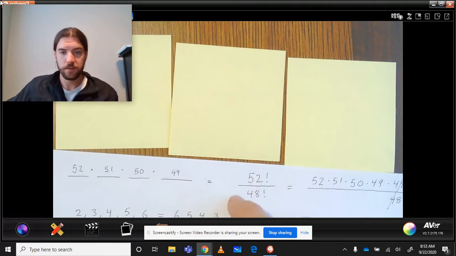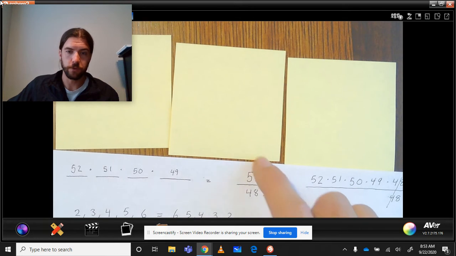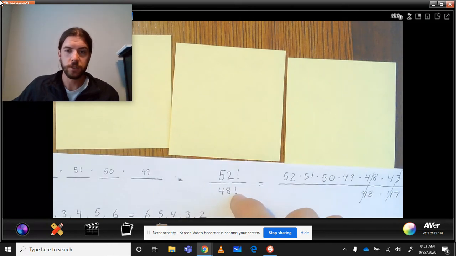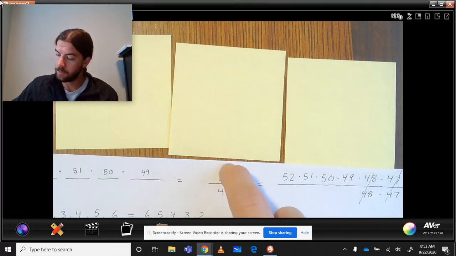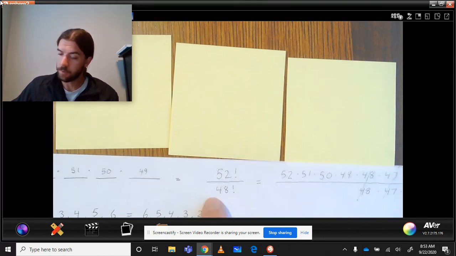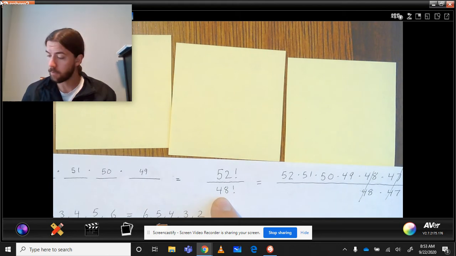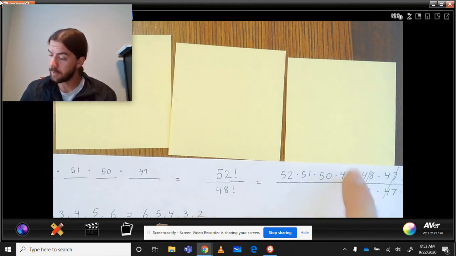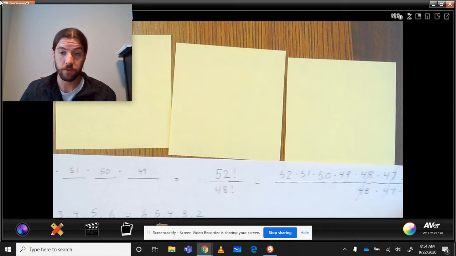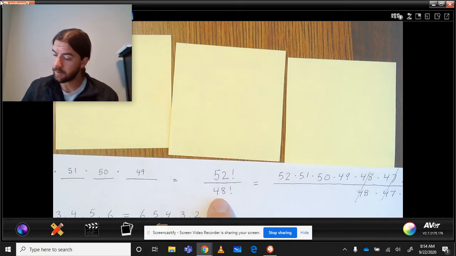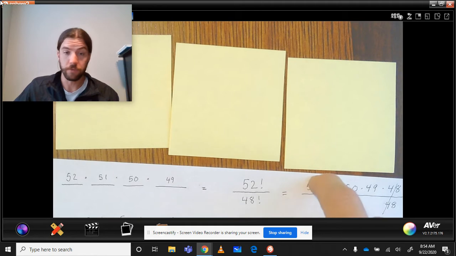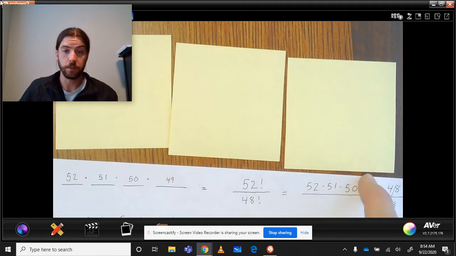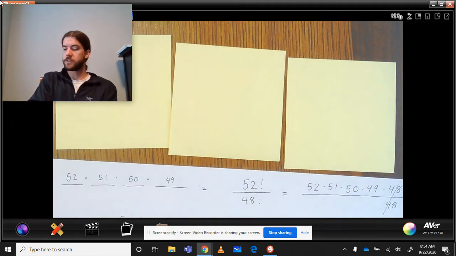So this division of factorials, 52 over 48, is just a way to say 52 times 51 times 50 times 49. It's a way to say that we're going to multiply everything from 52 through the number right above 48. We're going to get rid of all the numbers after 49. We're going to get rid of 48, 47, 46, 45, but we're going to be left with everything else that's higher than this number. So that's a way to suggest I start with 52 options, then I go to 51 times 50 times 49. Now, there's a slight issue here.